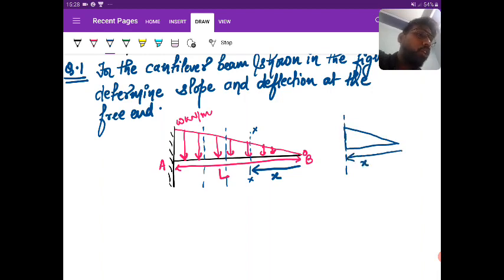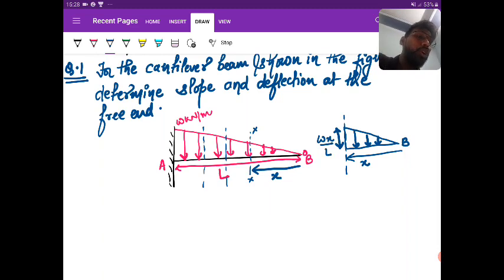So if I take this section HZ, at a distance H, what is the height? Come on, tell me, what is this height? If I move L distance, the height is W. So if I move H distance, what will be the height? Yes, it is WH by L. Very good. It is WH by L.